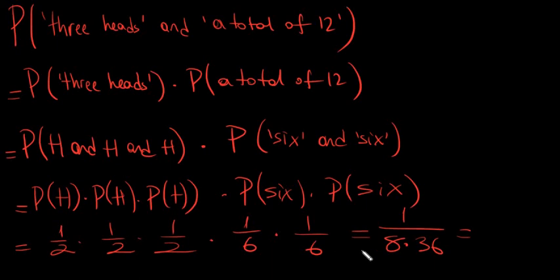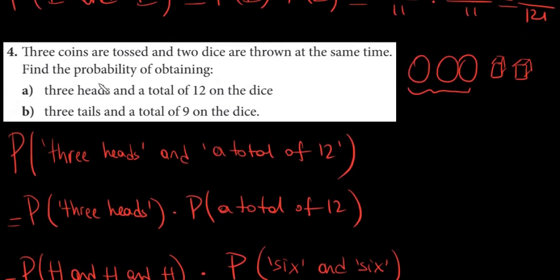Because all these are multiplication, we can multiply in any order. So that's going to be 1 over 6 times 8 is 48. 3 times 8, 24, 4 more, 28. So 1 over 288 is the probability of getting 3 heads and a total of 12.